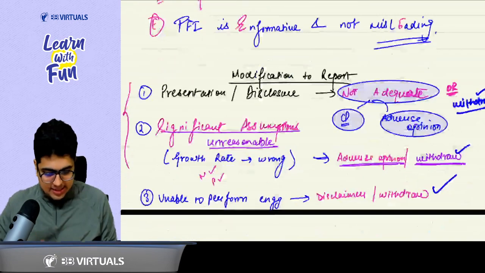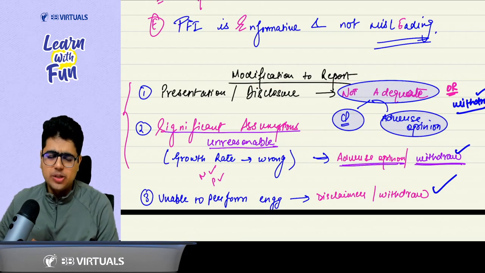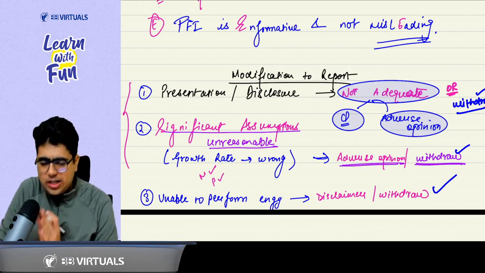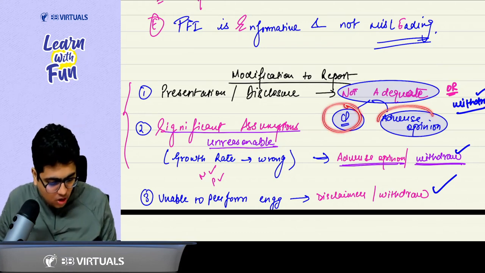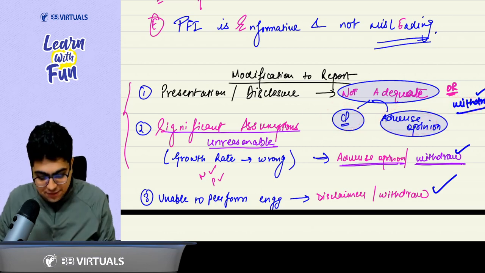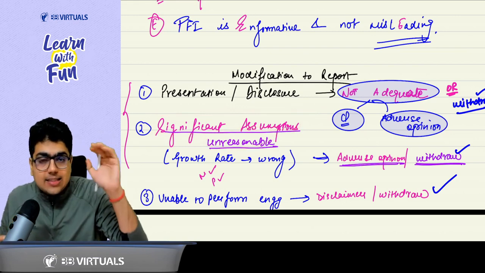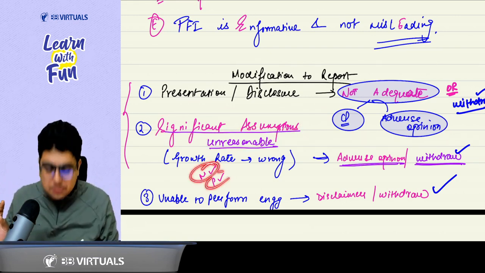Okay? Okay, sir. And the last topic that is important from exam point of view is modification to the report. In case the presentation and disclosure is not proper, qualify or adverse or withdraw. If the significant assumptions are unreasonable, that means let's say the growth rate that you took is wrong, is the impact material plus pervasive?